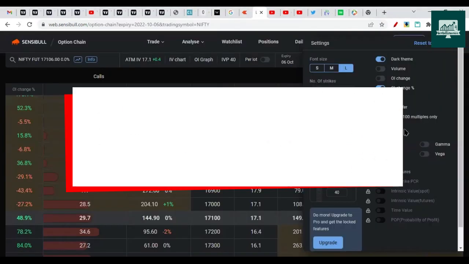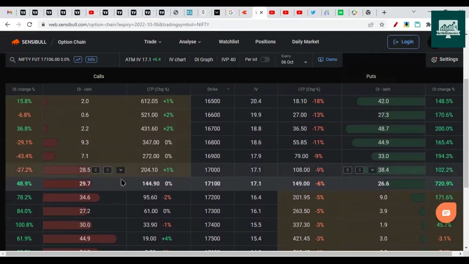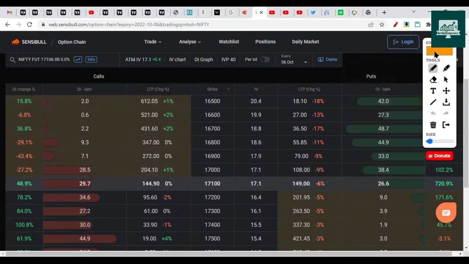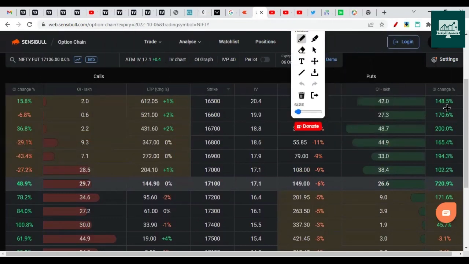So let's check the option chain now. On the option chain, we see 17,000 is where the price action has happened, and now it has become a little bit of support. There was a good put open interest addition on most of the strikes, 16,600, 700, even 16,800, 17,000, almost 100% rise in put open interest. So this signals a bullish move. This is something that has already happened.